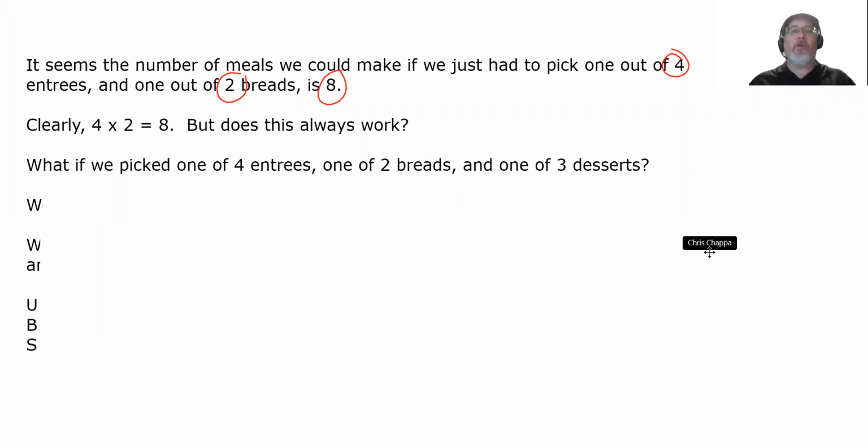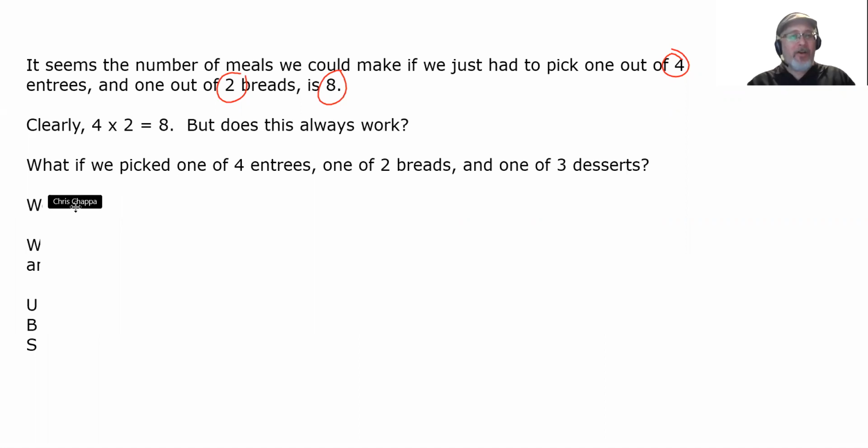Well, what if we picked 1 of 4 entrees, 1 of 2 breads, and 1 of 3 desserts? Let's think about this for a second. When it was 4 entrees and 2 breads, we said 4 times 2 was 8. That gave us the correct number of meals. What if we threw in 3 desserts? What do you think we would get?